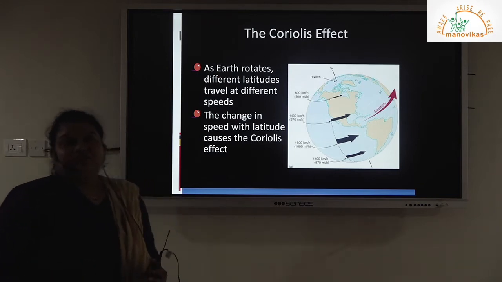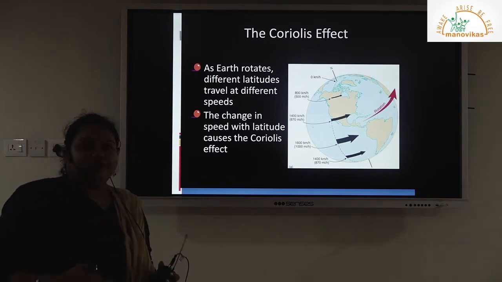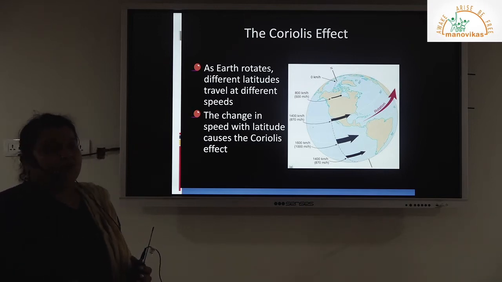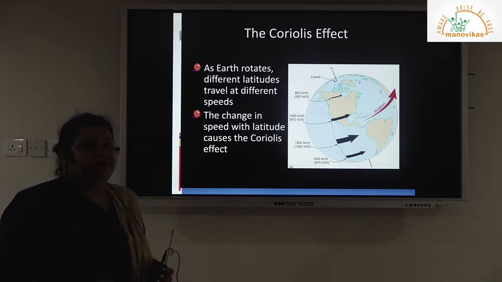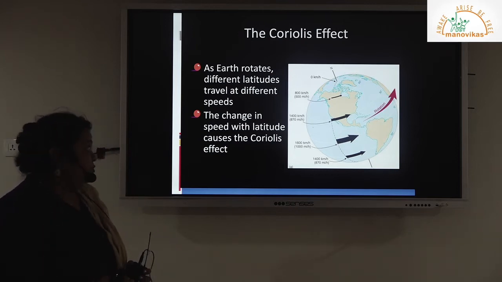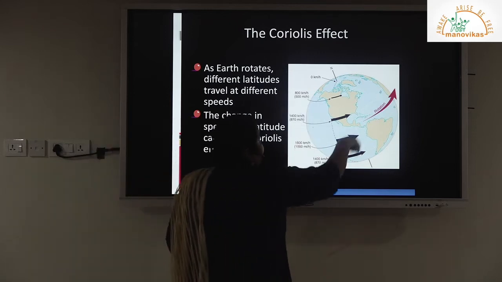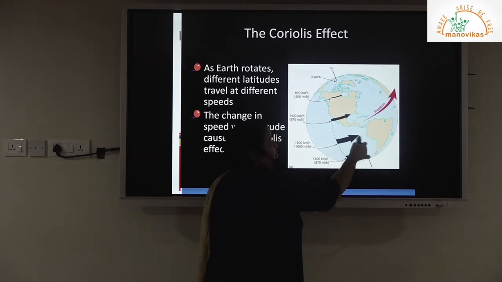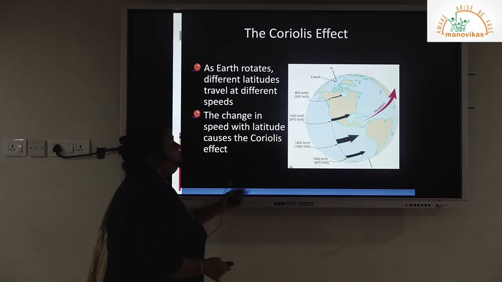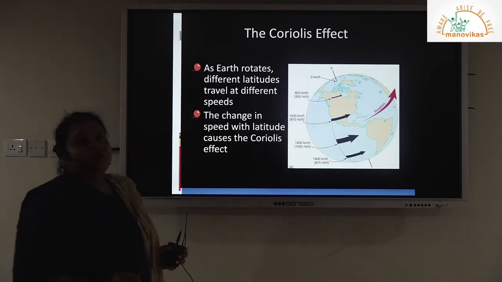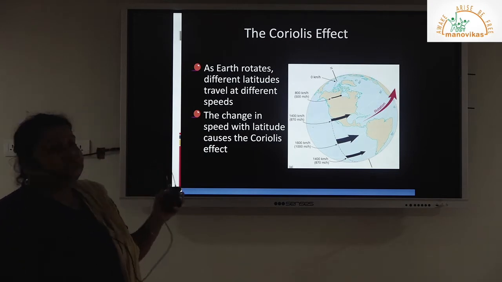Okay, the next effect is the Coriolis effect. Now the Coriolis effect explains the rotational process with the help of Ferrel's law: any freely suspended body will move towards its right in the northern hemisphere and towards its left in the southern hemisphere. As the earth is rotating from west to east, whatever is present on the earth's surface, in the form of winds or water bodies as ocean currents, will move towards the right in the northern hemisphere and towards the left in the southern hemisphere. This is given by the Coriolis effect.